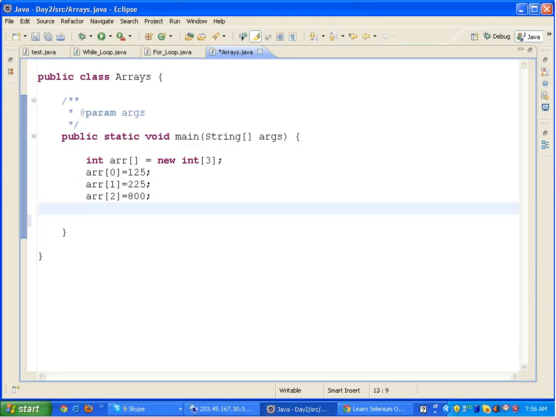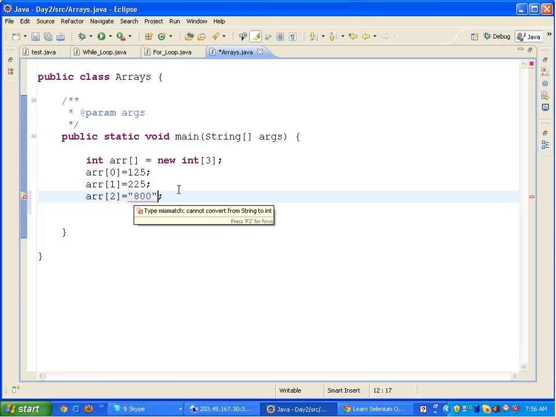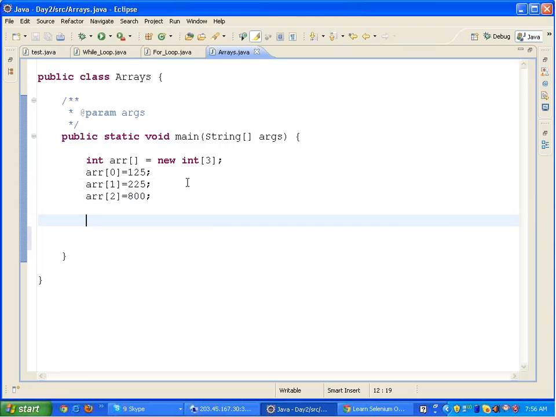I cannot write arr[2] equals a string "800". It will give me an error, because it should be of the type integer. Similarly, I cannot write a decimal number here because an integer cannot be a decimal. So I have to declare an array as double then, an array of double, right? Remember, the double data type can store integers as well as decimals.